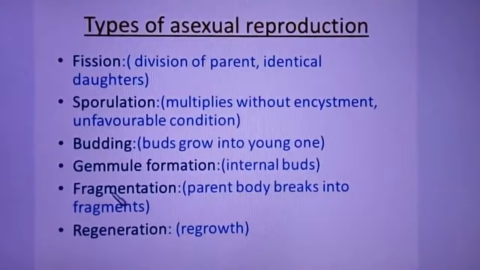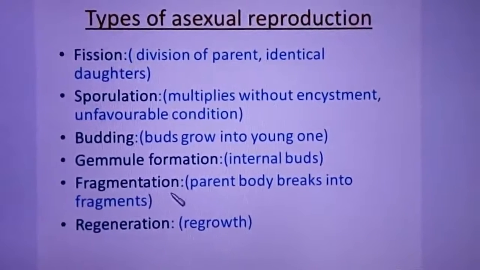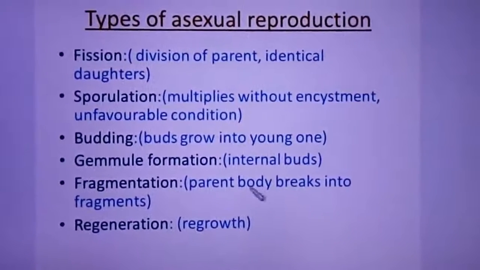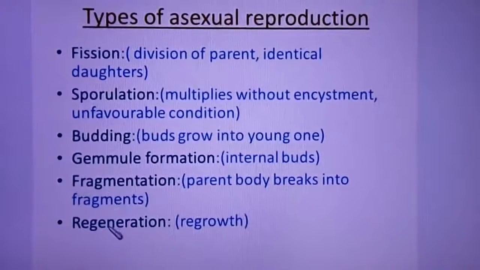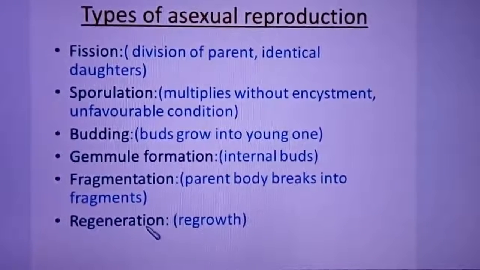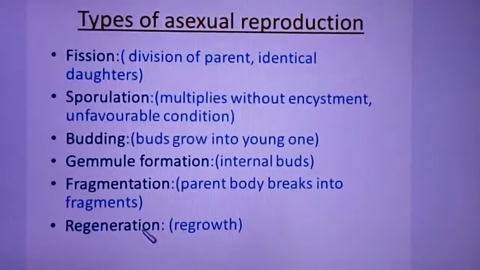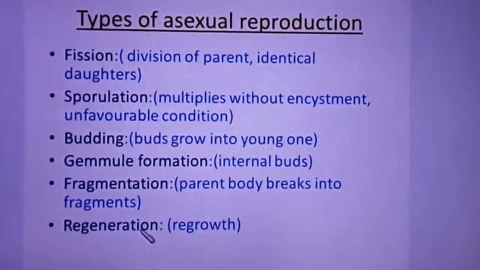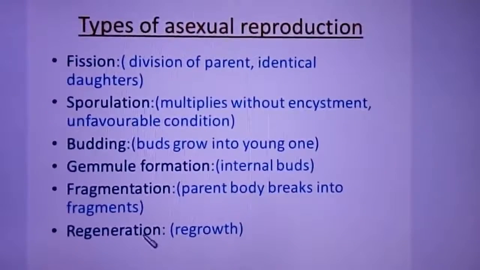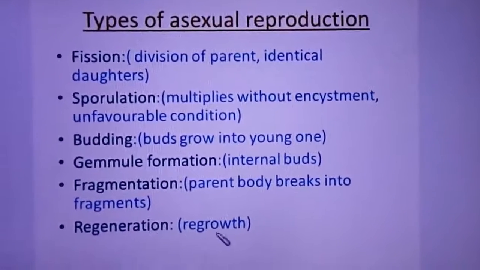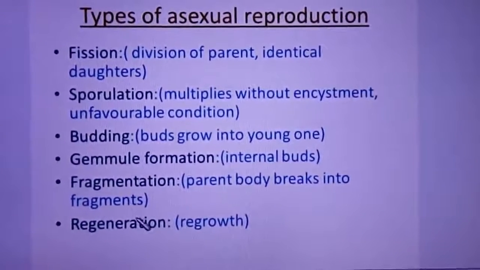Next one is fragmentation. Fragment means pieces or parts. Each fragment of the parent body develops into an individual organism. That is fragmentation. The next one is regeneration. Regeneration is a well-known mechanism. The best example is the lizard tail. When the tail of the lizard is cut off, you must have seen it grows again. That is regrowth or regeneration. So these are all the different types of asexual reproduction.